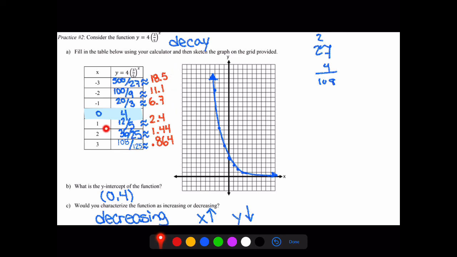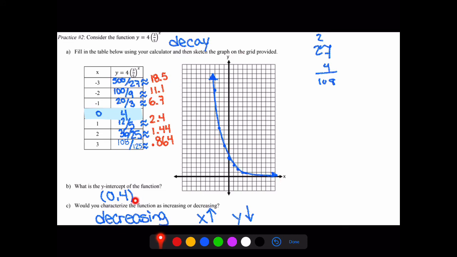But I do expect you guys to round these out, determine what it is based upon what you know. From here, when x is 1, y is 2.4. When x is 2, y is 1.44. And when x is 3, y is 0.864. Now, again, this makes sense because as x is getting larger, our y values are getting smaller, so it is a decay function. Go ahead and graph it. It makes that smooth J-curve once again. Be very careful with these points. Again, these are fractions of a bar, so they're not going up a whole bar or anything. Just go up a fraction of it. And it should still make this smooth curve for us.